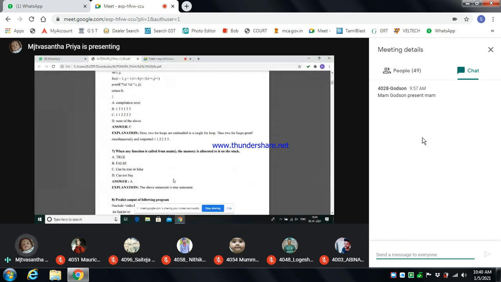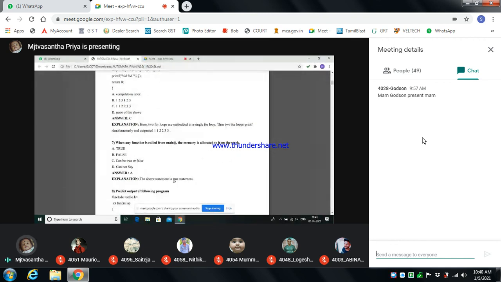So 7th question: when any function is called from main, the memory is allocated to it on the stack. Right? Yes, if any function is called, it will be stored in the stack memory, right? So it will be true.